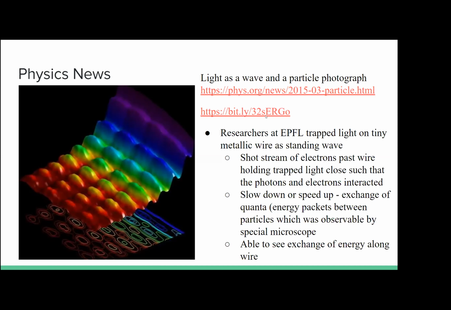So in this experiment, they were able to exploit both the wave nature and the particle nature of light to take the photo, because they show light as a standing wave, but they also use its particulate nature through the stream of electrons.